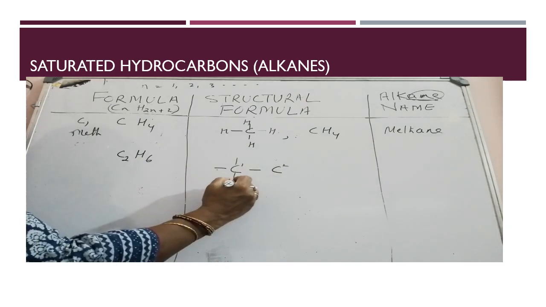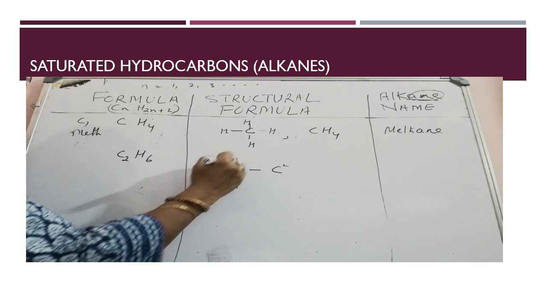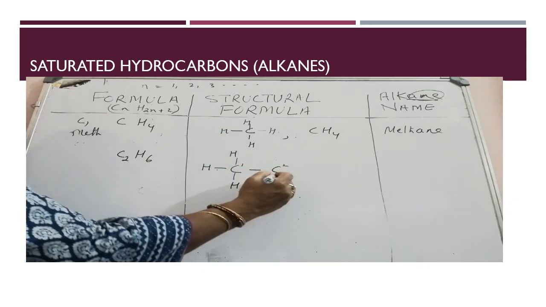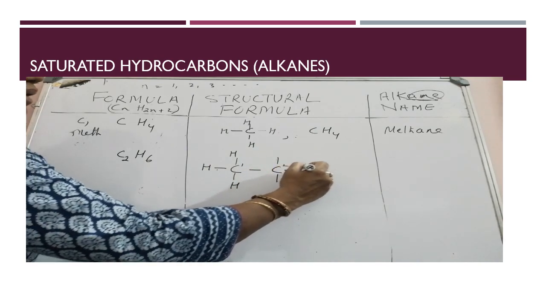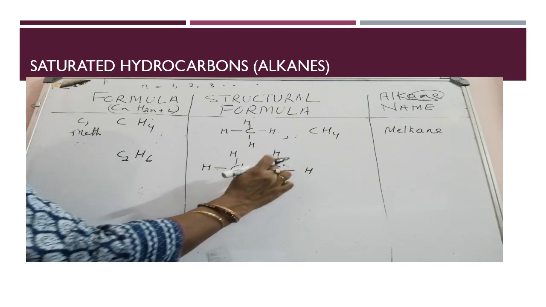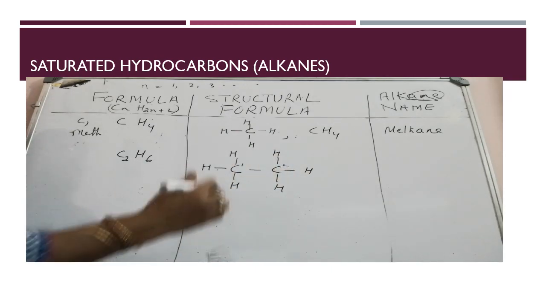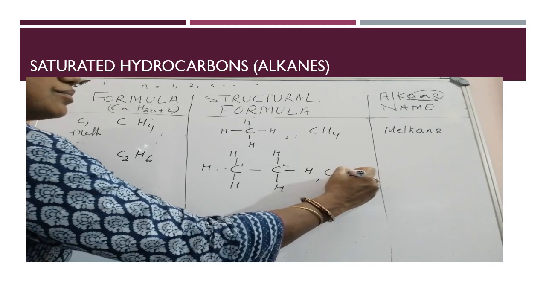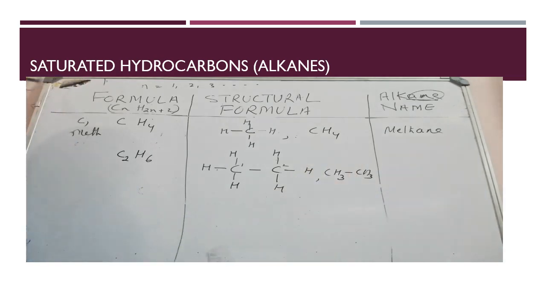With these 3, you give 3 carbon-hydrogen single bonds. Likewise, with the second carbon atom, add 3 hydrogen atoms by carbon-hydrogen single bonds. So the condensed formula for this is CH3-CH3.